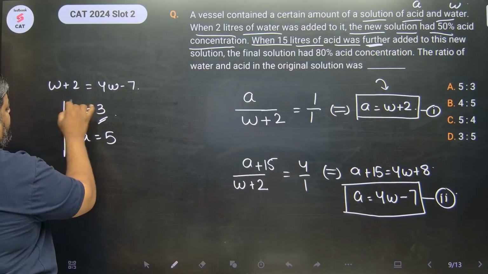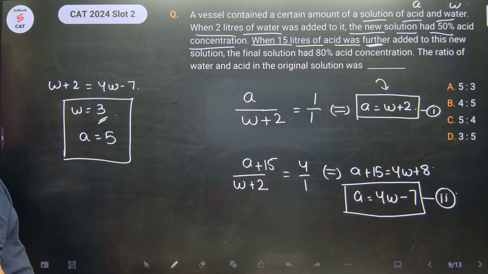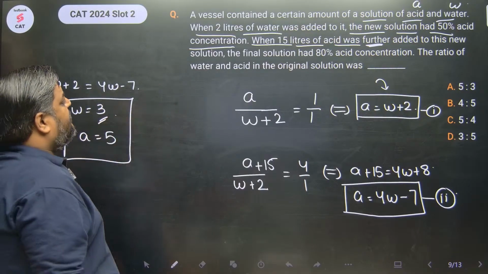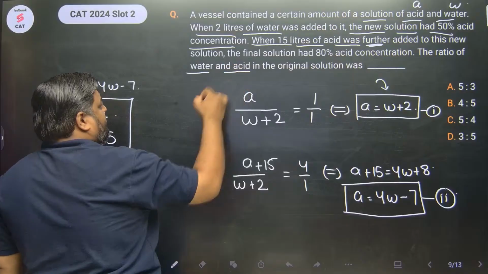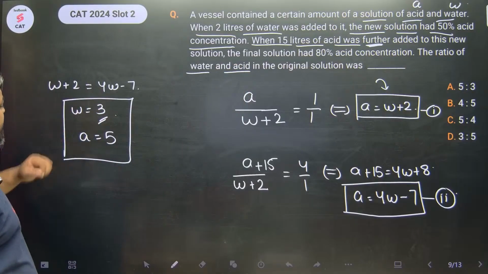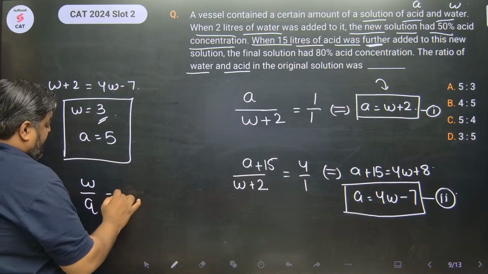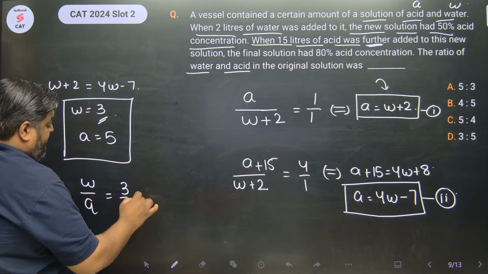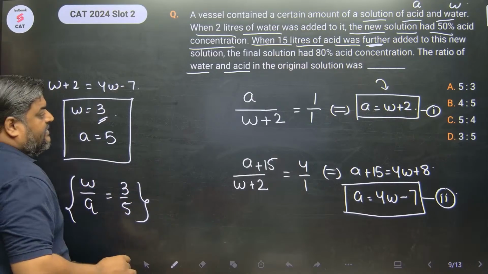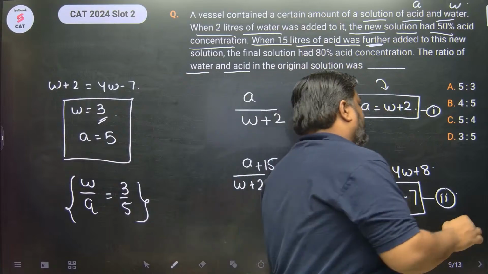So we have the values of W and A initially. What was asked? The ratio of water and acid. So W by A was asked. This is 3 by 5. Sorted? This is 3 by 5. Option D.